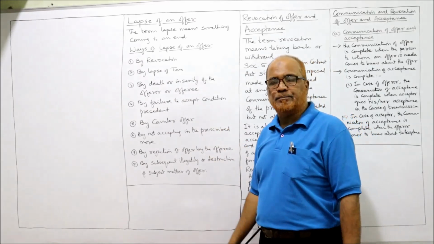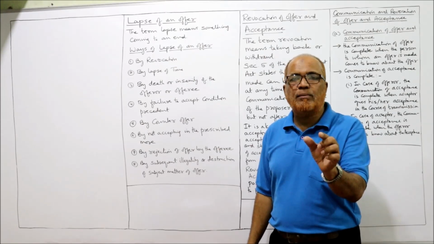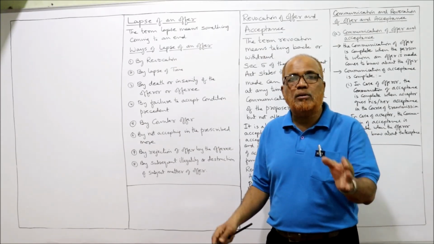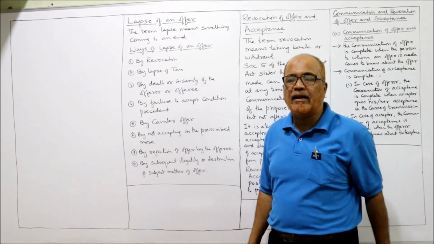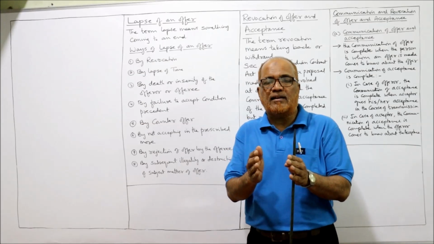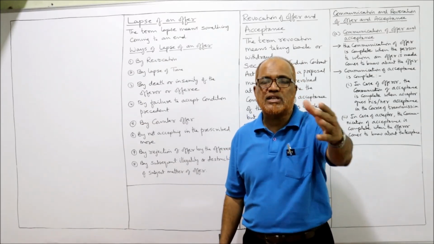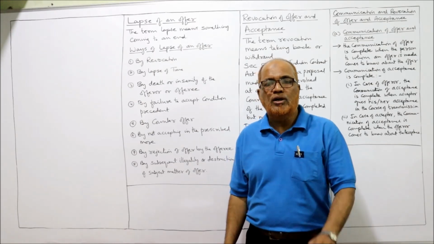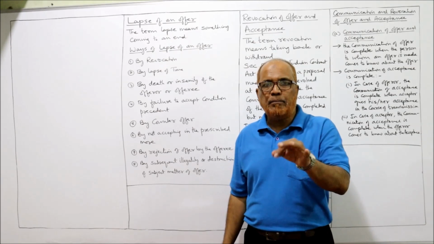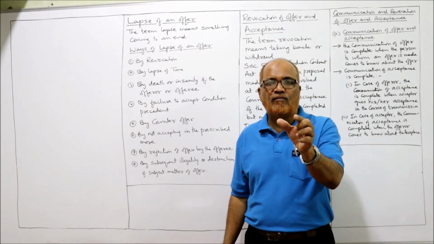Second, by lapse of time. If a specific period is given by the offerer to make acceptance and the acceptance is not made within that stipulated period, the offer will be lapsed. Example, on 1st date, A said to B, I am offering my car for rupees 10 lakh to you. Will you purchase it or not? Reply to me within 1 week. So 1 week is the time period given by the offerer.